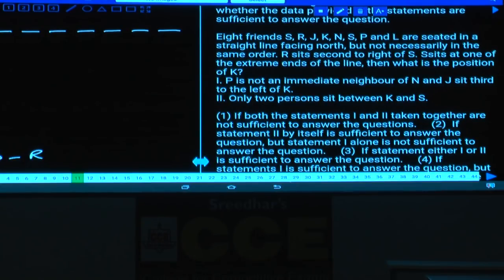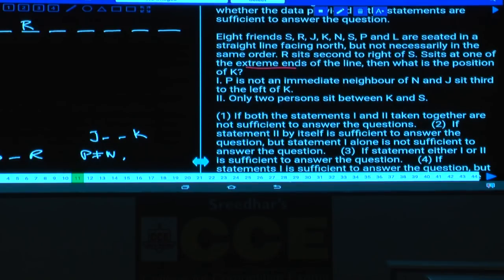S cannot be at the right end, because if S is at the right end, R must be second to the right of S, which is not possible, isn't it? R sits second to the right of S, S sits at one of the extreme ends of the line. Then what is the position of K? Condition number 1: P is not an immediate neighbor of N, and J sits to the left of K. Now we can fix R at this place.